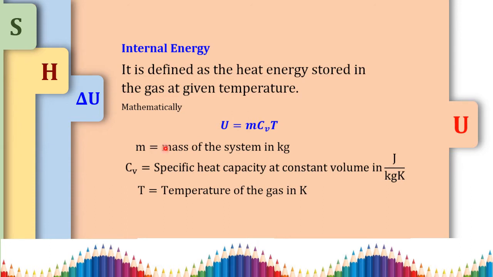Here in this equation, mass is in kilograms, specific heat is in joule per kilogram Kelvin, and temperature is in Kelvin. So we get internal energy in joules. If you substitute the specific heat capacity in kilojoules, you will get the internal energy in kilojoules.